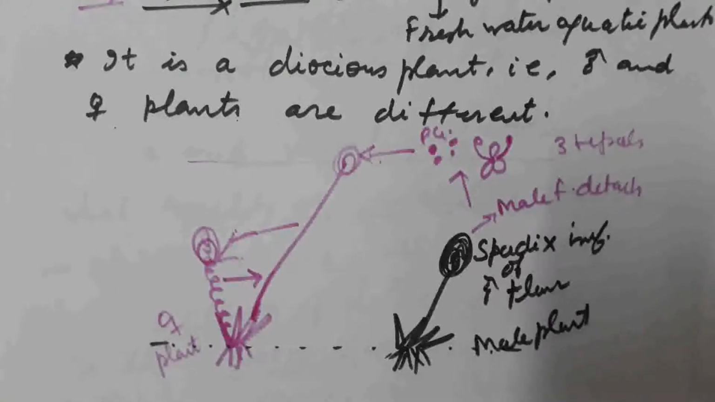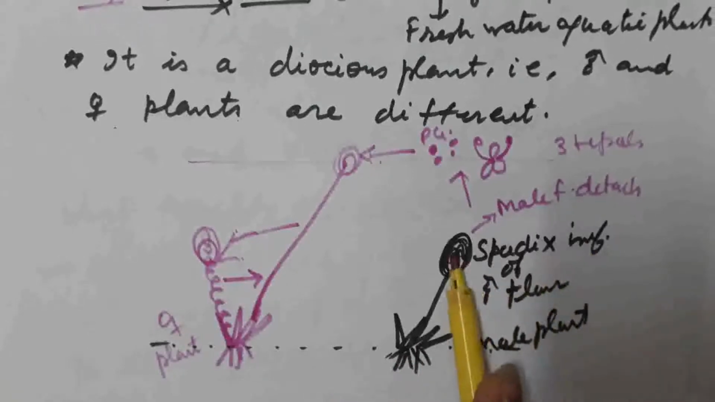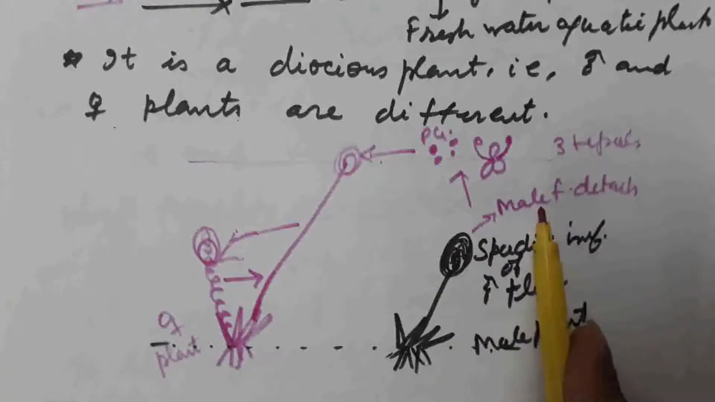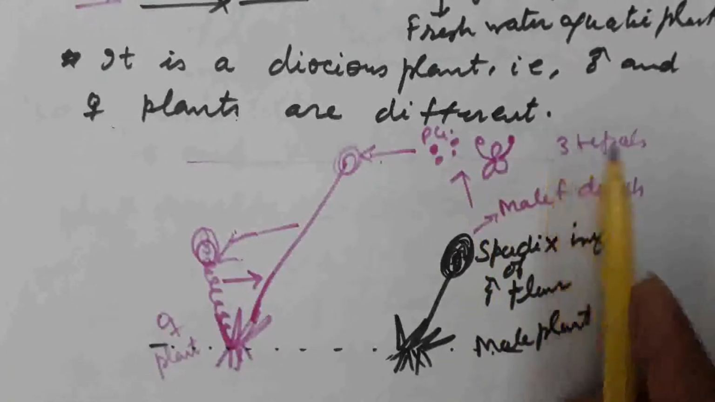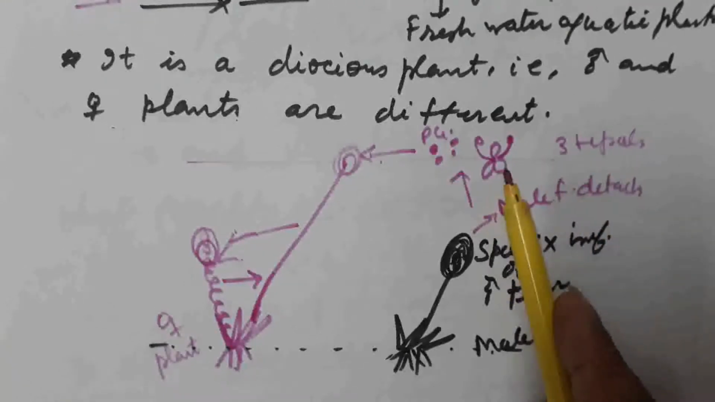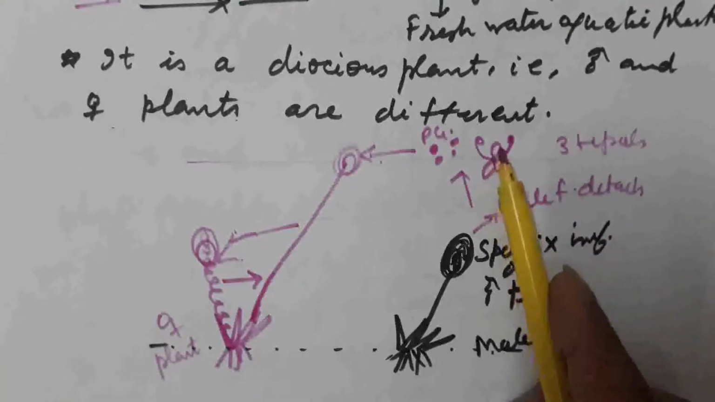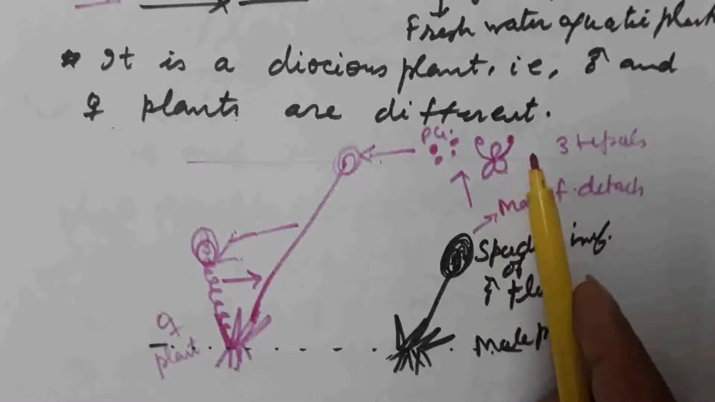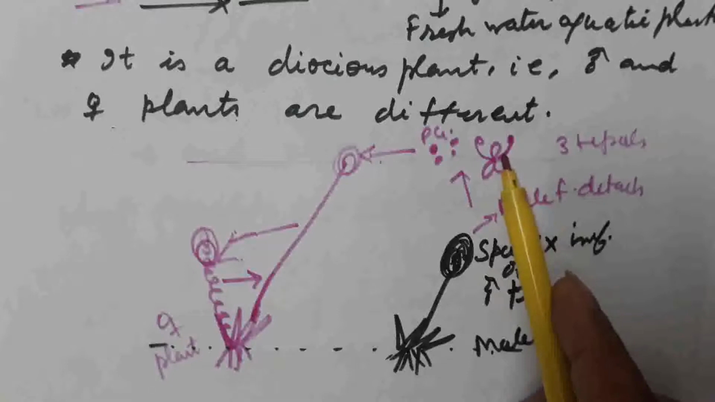What happens? It is a dioecious plant. Male and female plants are separate. On the male plant, a spadix inflorescence of male flowers is present. The male flower detaches from the male plant and reaches the surface. It consists of three tepals, in which the arrangement is like this: two tepals are present on the lower side and one is present towards the upper surface. This type of arrangement helps to move the male flower on the surface of water.